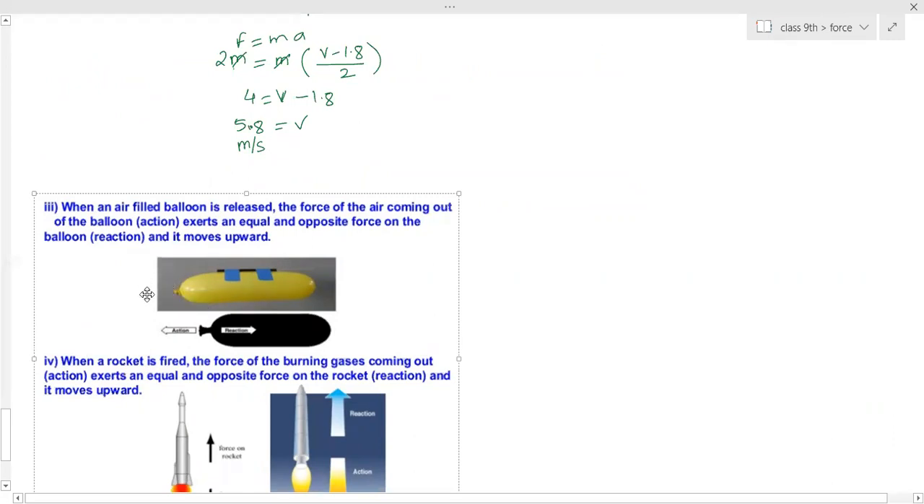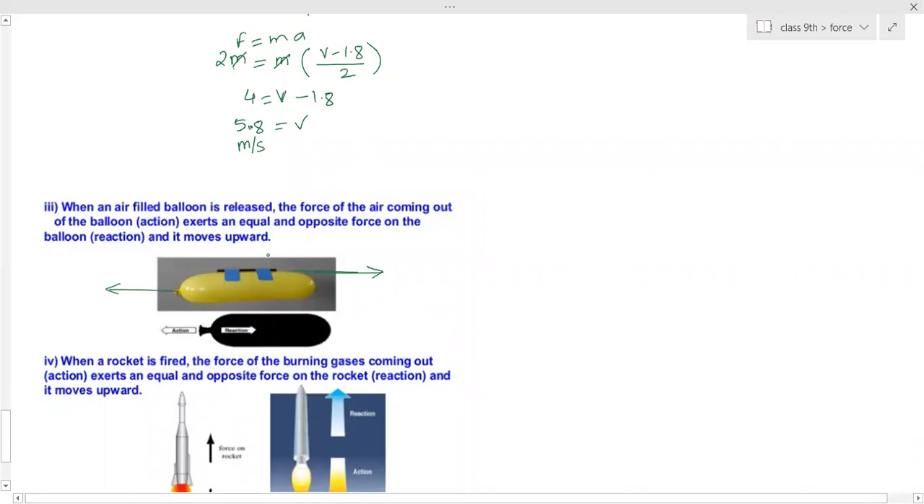The balloon moves forward. Here the air is moving backwards, in this direction, and the balloon will move in this direction. The balloon is moving in the forward direction.